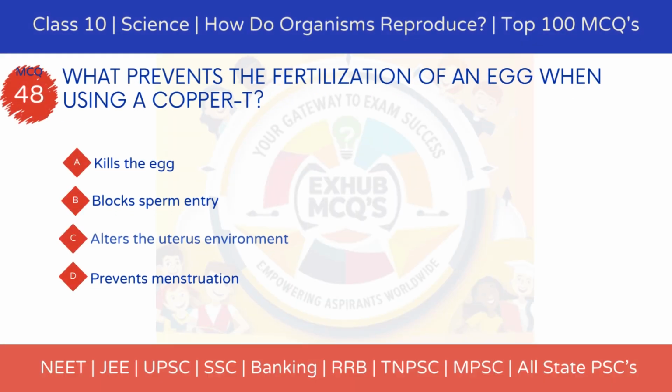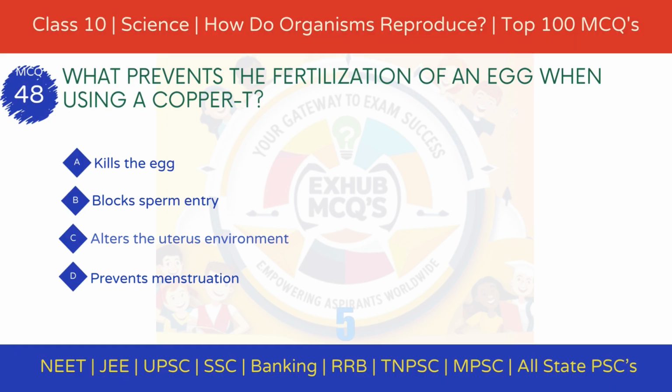MCQ 48. What prevents the fertilization of an egg when using a copper T? Option A. Kills the egg. Option B. Blocks sperm entry. Option C. Alters the uterus environment. Option D. Prevents menstruation.